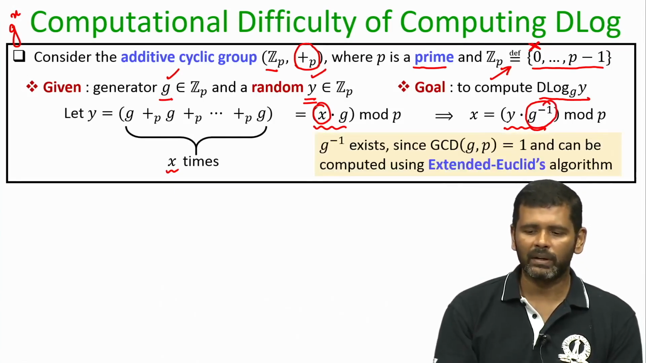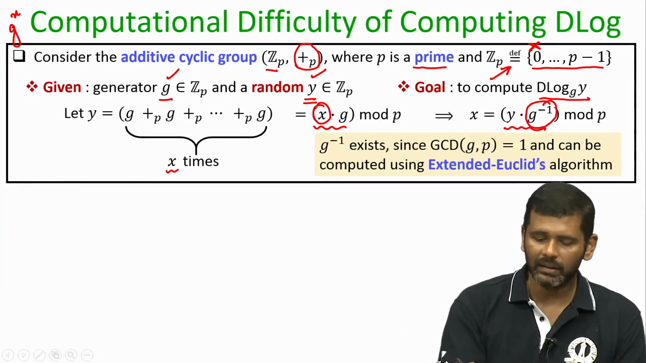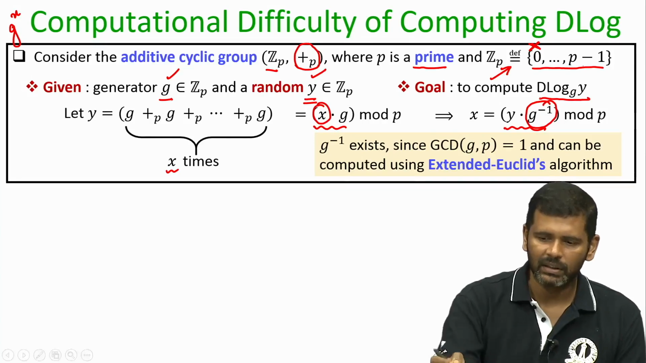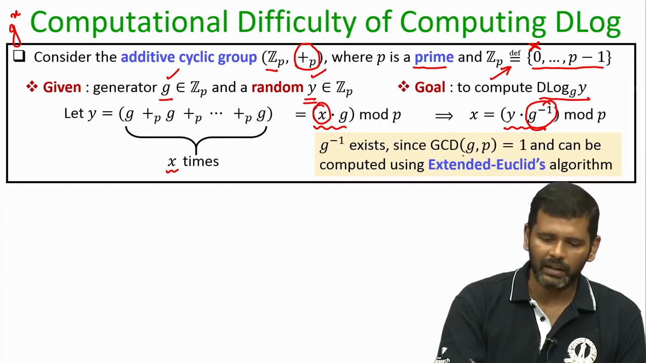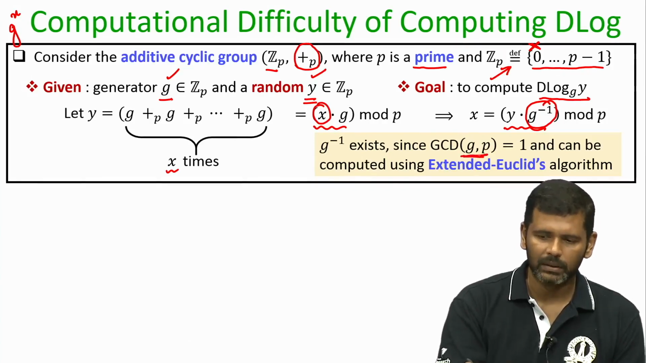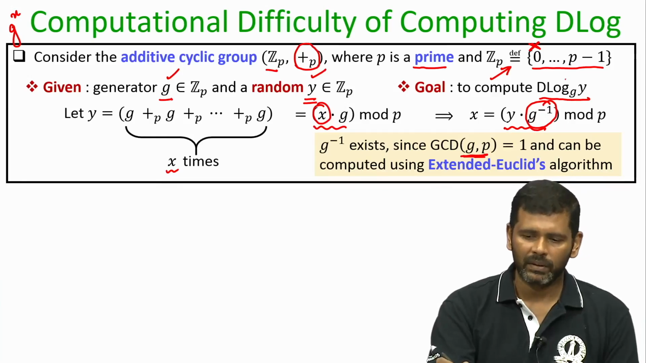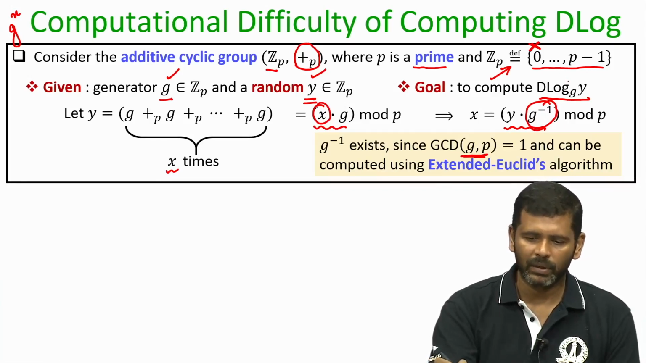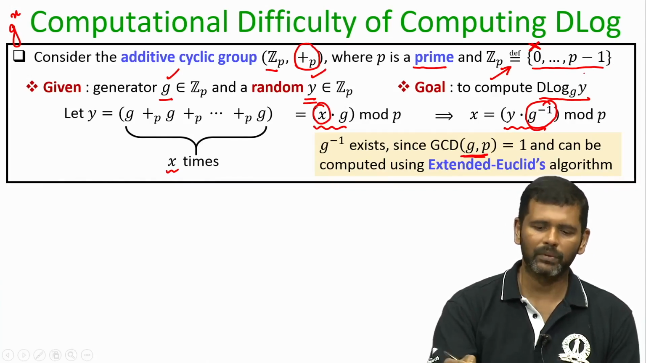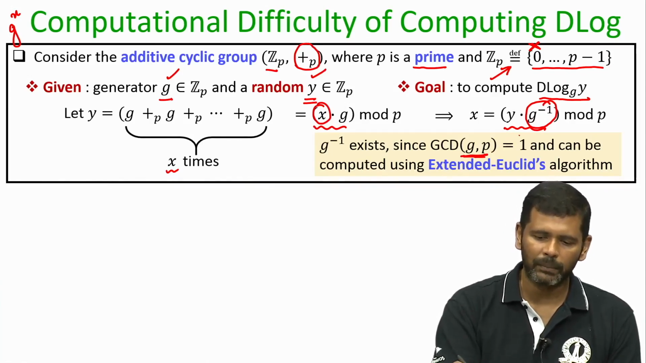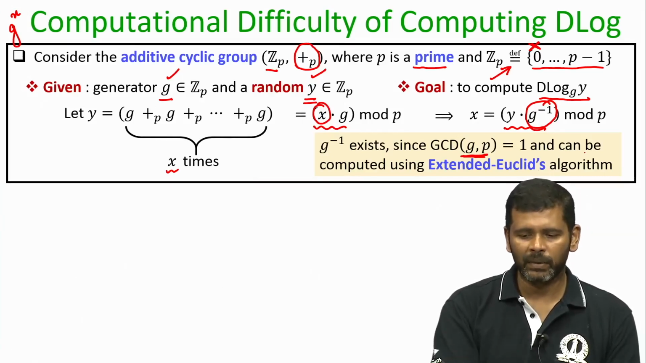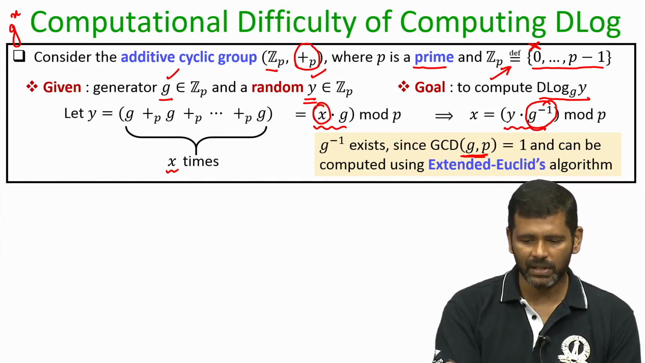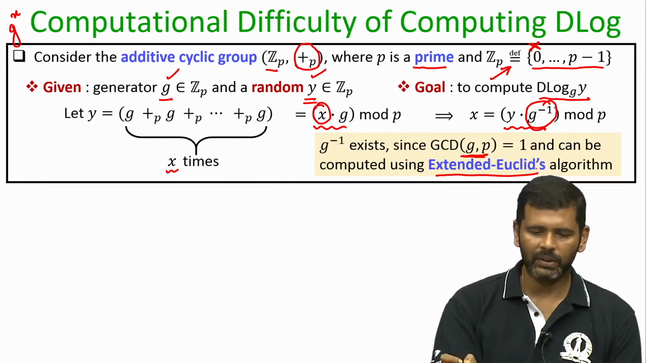And now you might be wondering whether the multiplicative inverse of g modulo p exists or not. Indeed, it exists, because the generator g is an element in the range 0 to p minus 1 and it is co-prime to p. In fact, all the elements 1, 2 up to p minus 1 are co-prime to p, because your p is a prime. So, the generator g is also co-prime to p, and then since the generator is co-prime to p, we know that its multiplicative inverse modulo p exists, which we can easily find out using Euclid's algorithm.